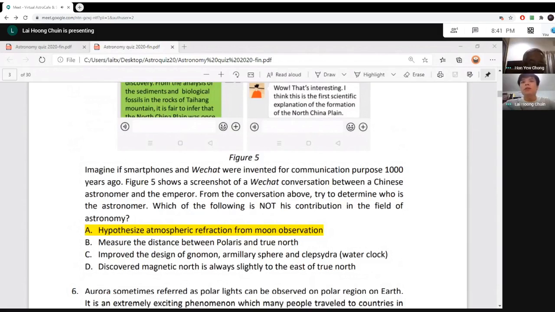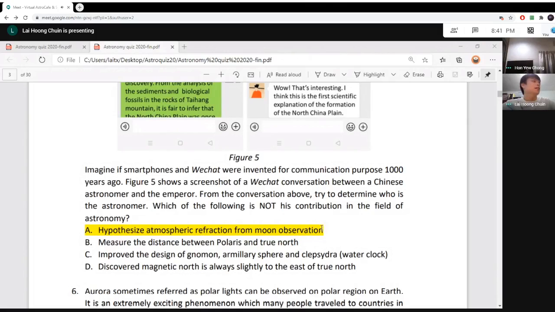And we know that for improving design of armillary sphere and clepsydra, or we call the water clock, the more famous one is Guo, which Dr. Chong did mention just now. But all the improvement of design is basically based on his design. So the earlier version, the first generation armillary sphere, is by Zhang He during the Han Dynasty.